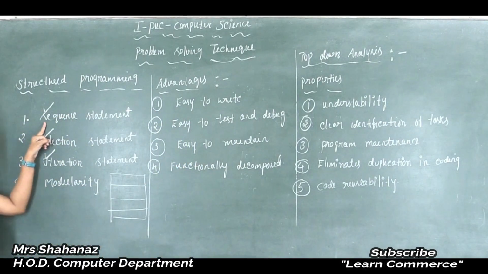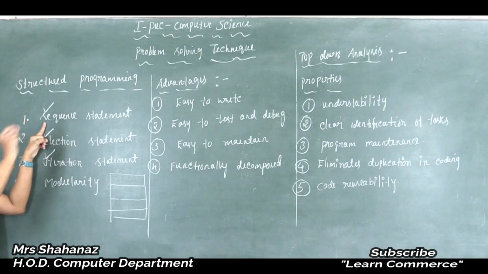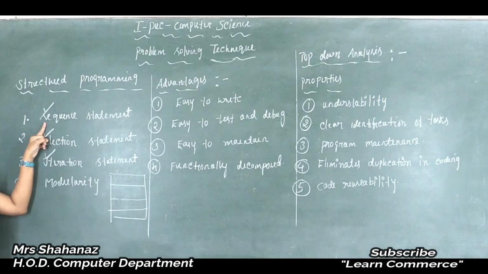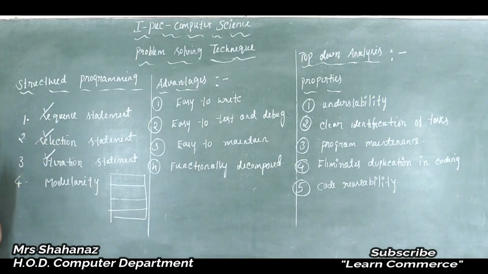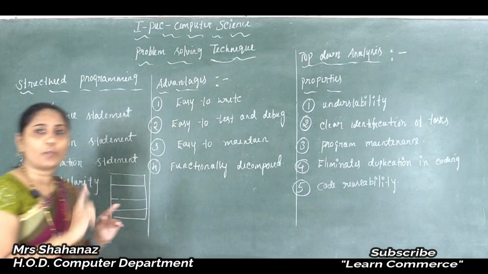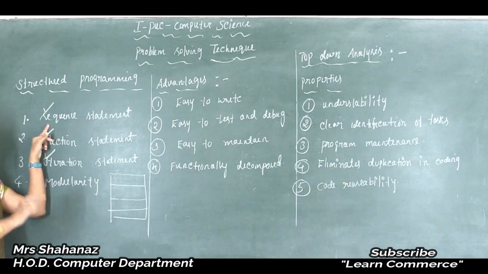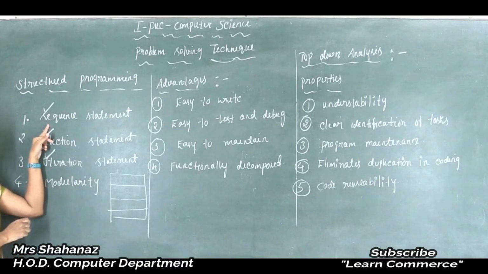That means the ability of the programming language to execute the statements of the program one after another from beginning to the end. We are not going to select any statement from the middle. Everything starts from the beginning and executes till the end. From top to bottom, the statements execute one after another. That is called the sequence statement.